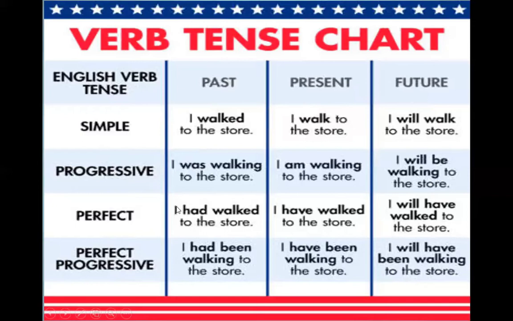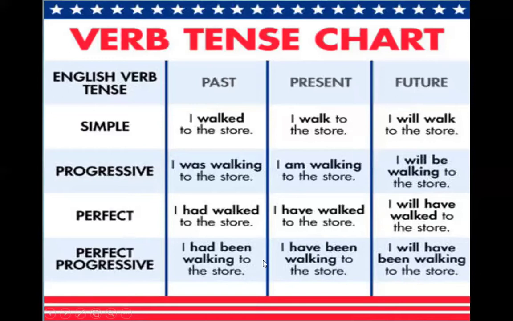Future progressive, we form it by putting will plus be and then the ing form of the verb. So the tense is going to be I will be walking to the store. This is the future progressive. The future perfect, I will have walked to the store. Here we put will plus have plus the past participle of the verb walk. This is the future perfect.